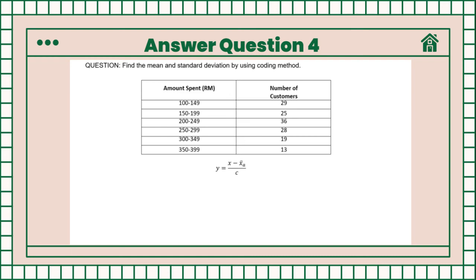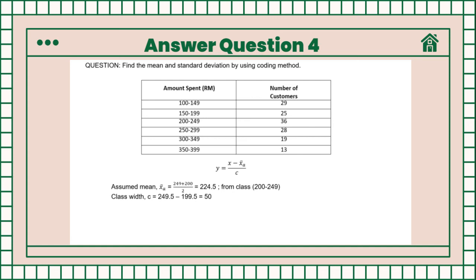To find assumed mean, we need to take the middle of class, but in this case, we have an even number of classes. So what we can do is choose the midpoint of either one of the two middle classes. I will choose the class of 200 ringgit to 249 ringgit.